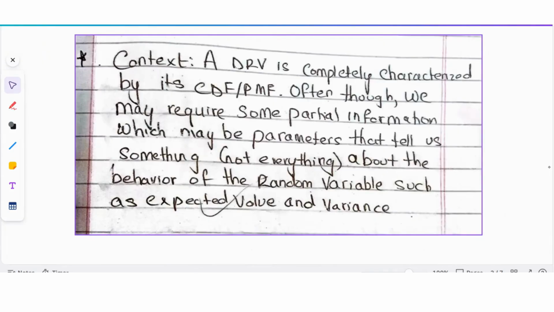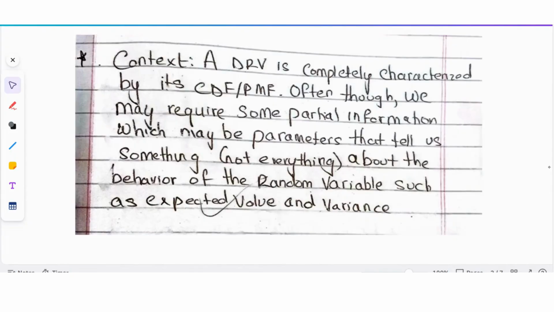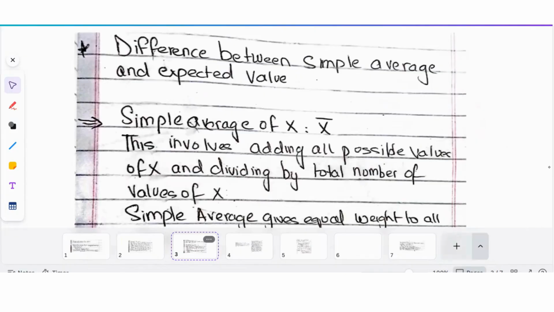But sometimes we might just want some partial information that tells us something, but not everything, about the behavior of the random variable, such as expected value and variance. Expected value and variance will not completely describe the discrete random variable like the PMF or CDF will, but they will provide us some information about it. So this is the context.